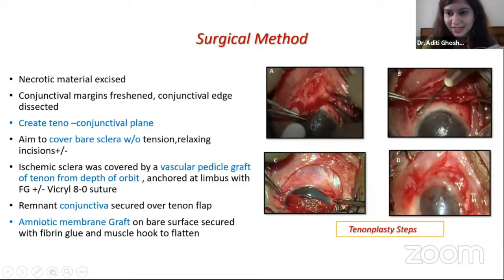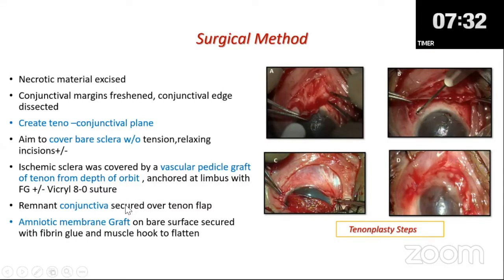So the surgical method I'll cover in the video, but a little bit about it. The main aim is to remove the necrotic material. The conjunctival margins have to be freshened. We have to create a tenoconjunctival plane. The aim is to cover the bare sclera without tension, so we can give relaxing incisions. Then we cover the sclera with a vascular pedicle graft of the tenon from the depth of the orbit. We can secure it with fibrin glue and also with a Vicryl 8-0 suture at the limbus so that it does not retract back. The remnant conjunctiva is secured over the tenon flap.